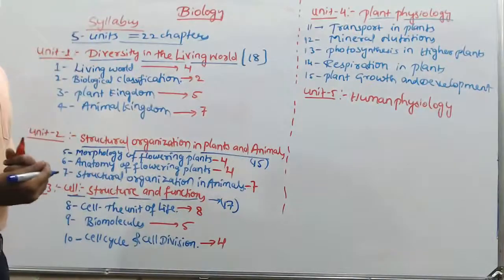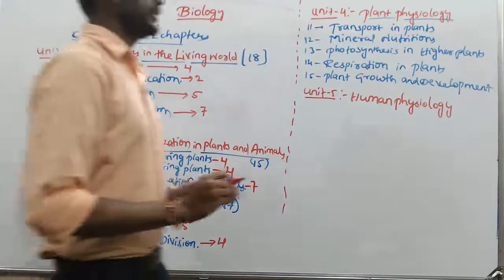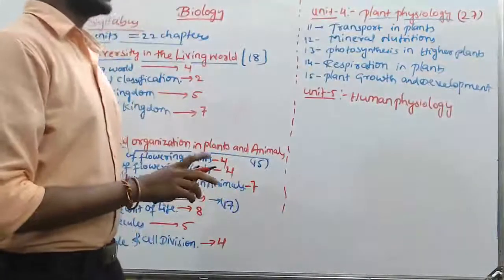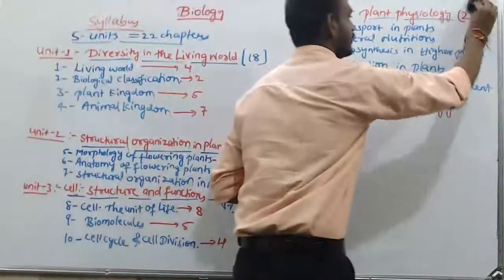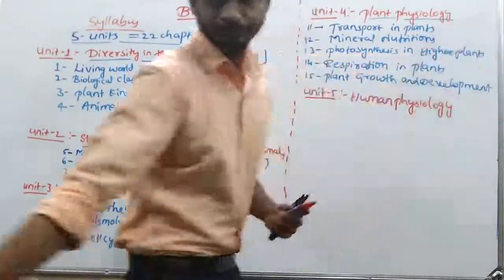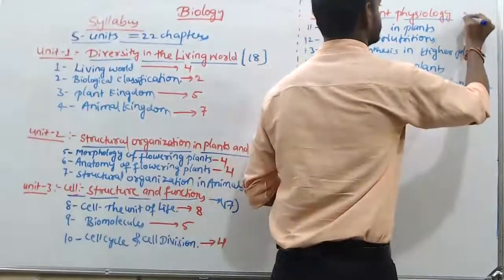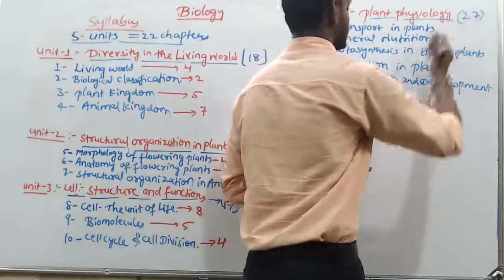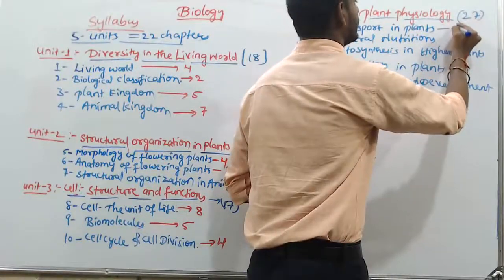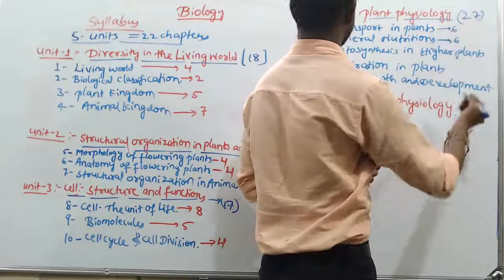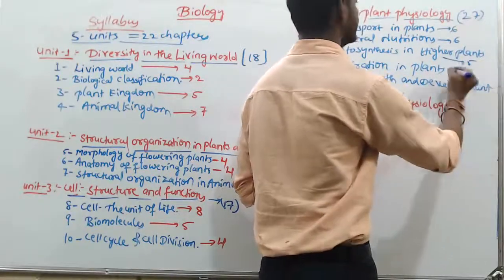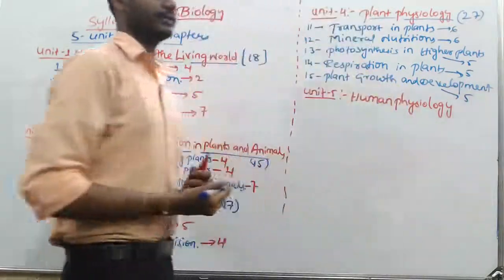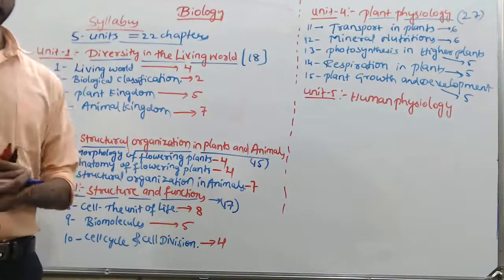So these are the 5 chapters in the 4th unit. The weightage is almost 27 marks: 6 marks for the first, and for photosynthesis 5, respiration 5, and plant growth and development 5 marks. Totally 27 marks.